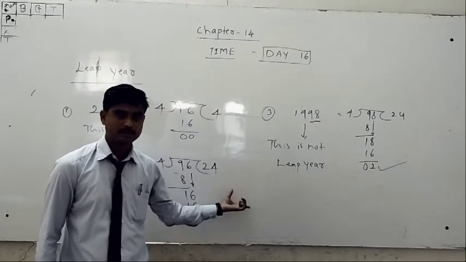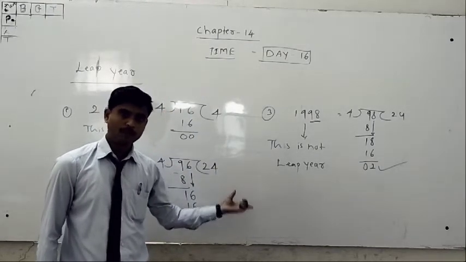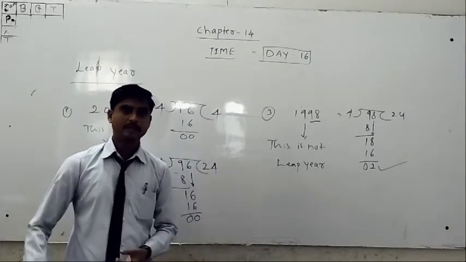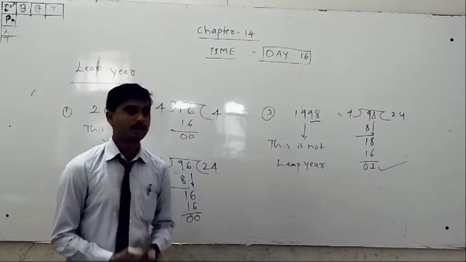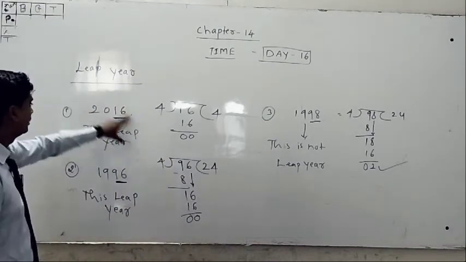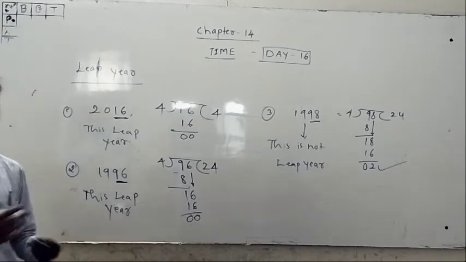Then the answer: if the remainder is 0, that is a leap year. If the remainder is above 0, that is not a leap year. Okay, take that headline, leap year, then you have to write examples here. Okay, write down fast.